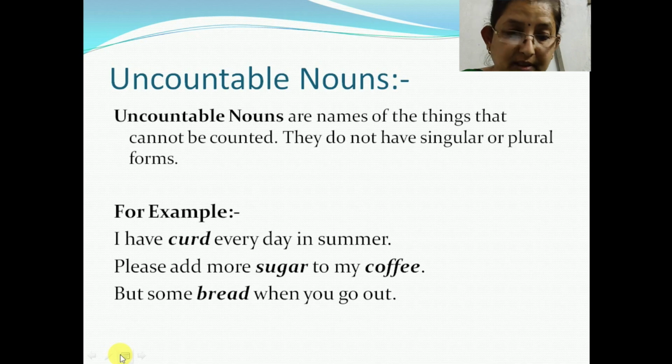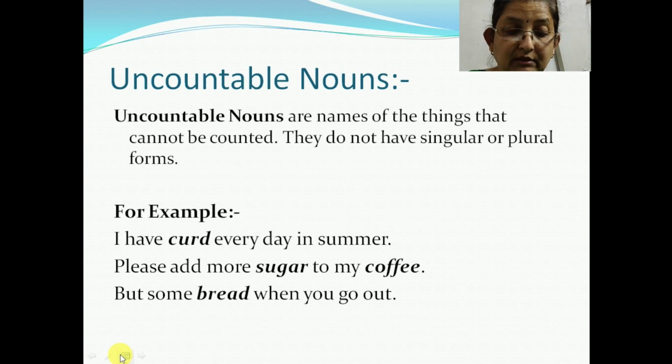Now we come to uncountable nouns. Uncountable nouns are names of things that cannot be counted. They do not have singular or plural forms. For example, I have curd every day in summer. Please add more sugar to my coffee. Buy some bread when you go out.